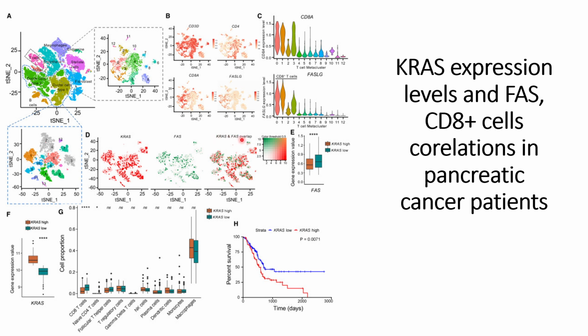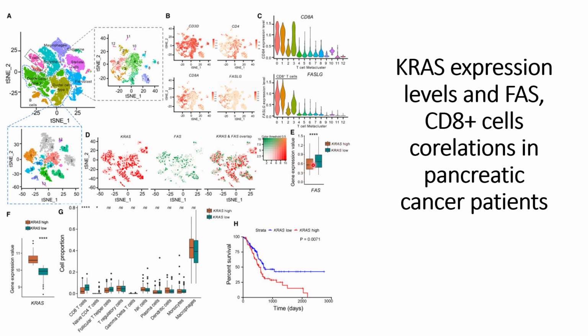However, so far they cannot distinguish from these figures what the relationship is between KRAS mutations and FAS receptors. So in order to check their relationship, they decided to do a statistical analysis of the gene expression values of KRAS in the cells where FAS receptors are found, and they can see that the gene expression levels are low.